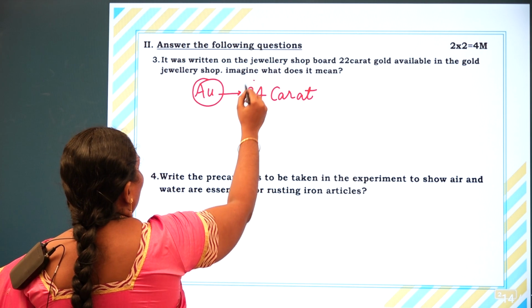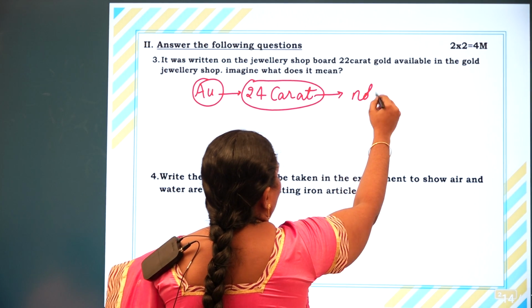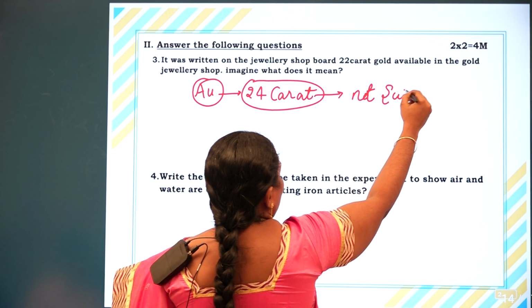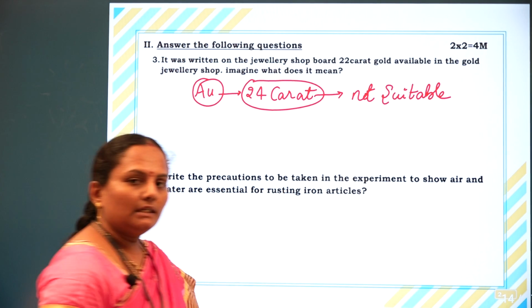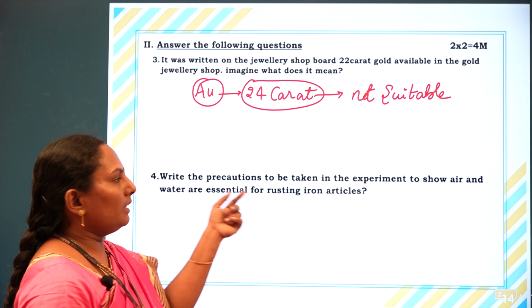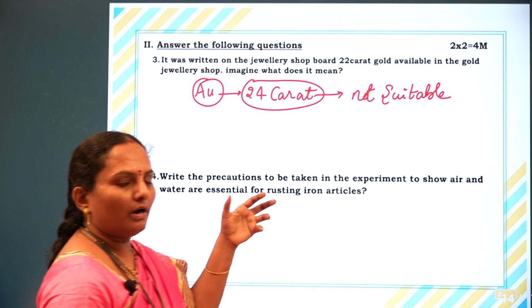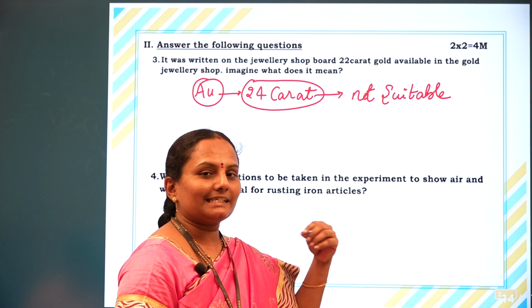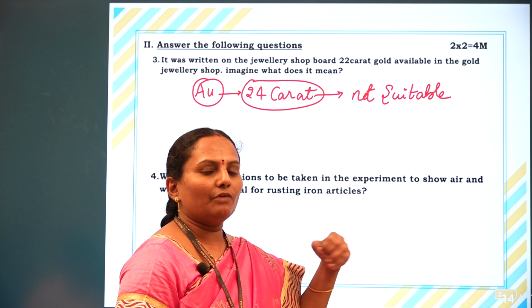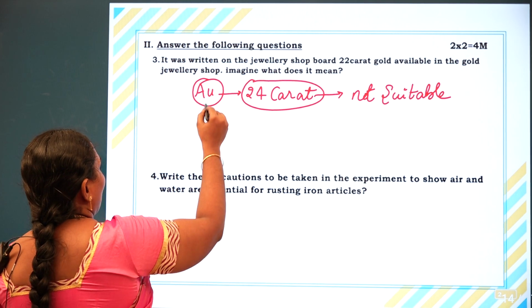This pure form of gold is not suitable for making jewelry. Making jewelry employs ductility, so to make it ductile and strengthened, it should be alloyed.